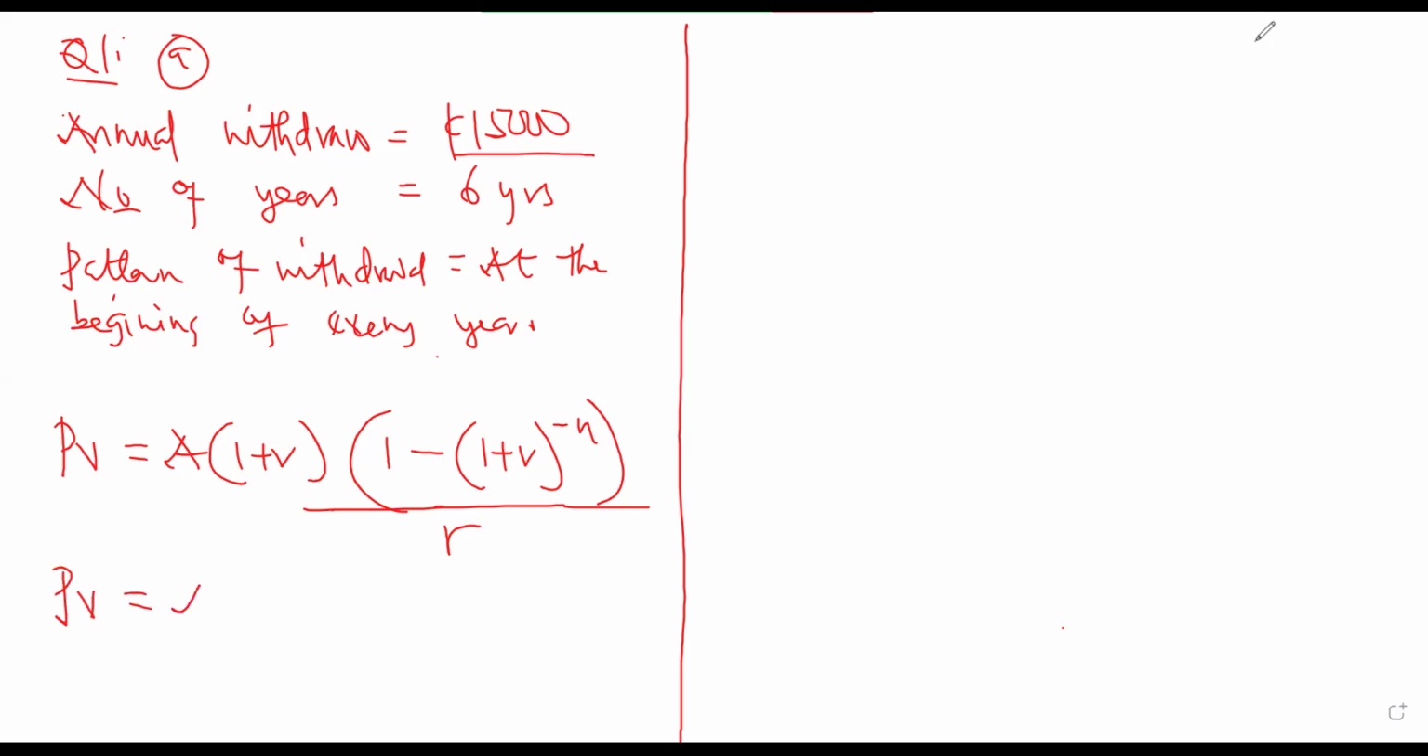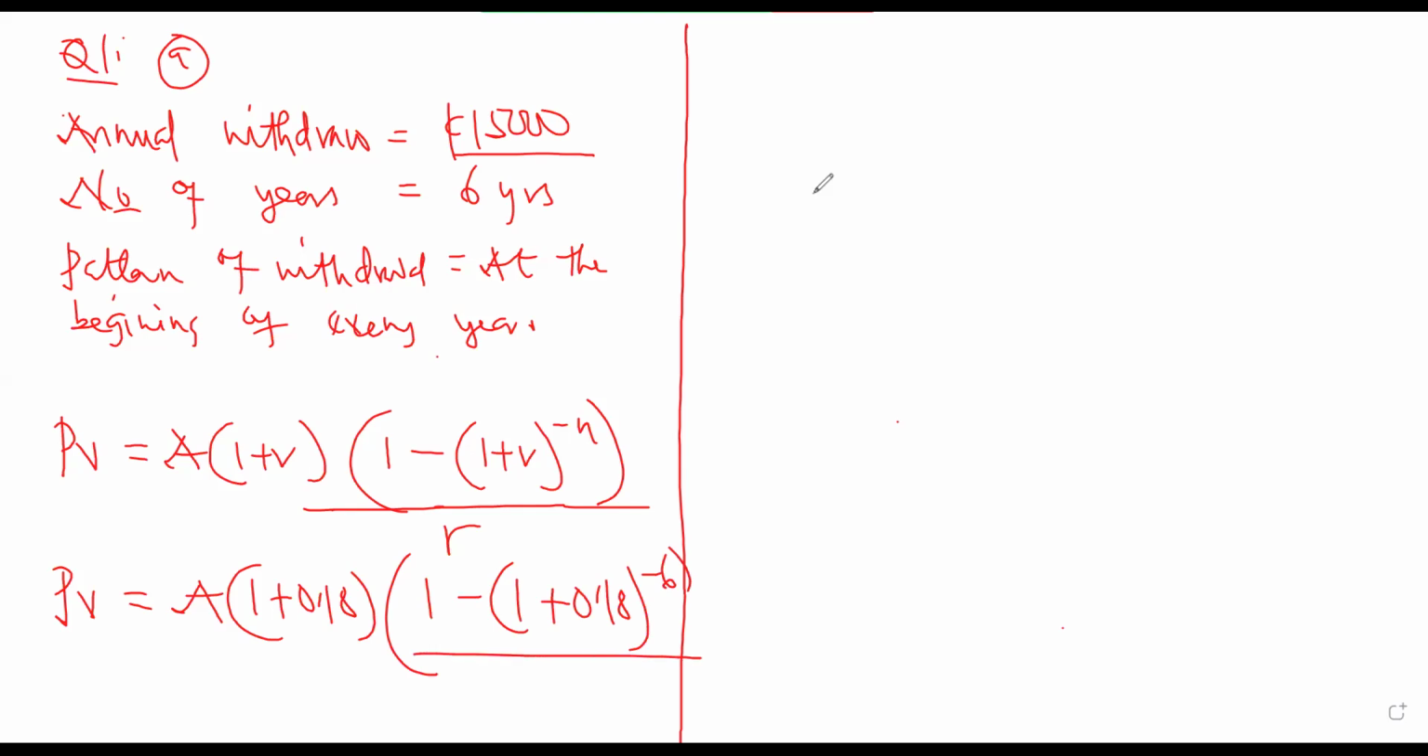Then we don't know the amount, but we know our rate, which is going to be 1 plus 0.18, which is 18%. Then we have 1 minus 1 plus 0.18 exponent negative 6, divided by 0.18.